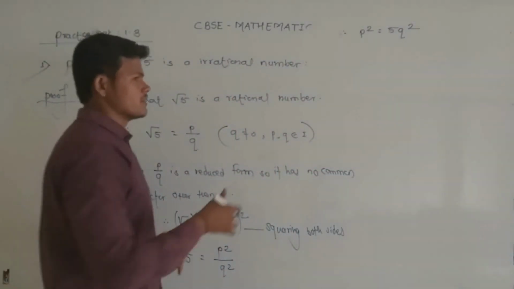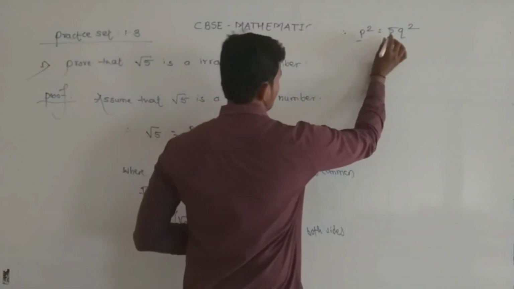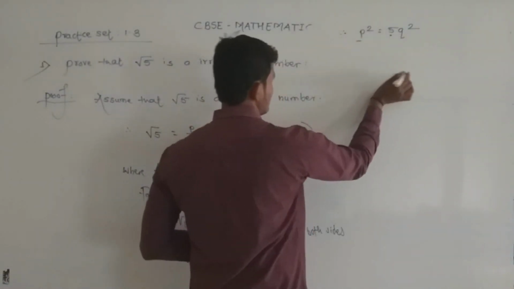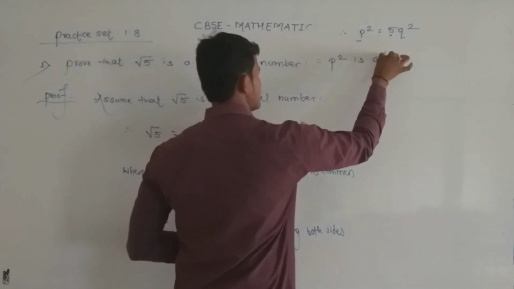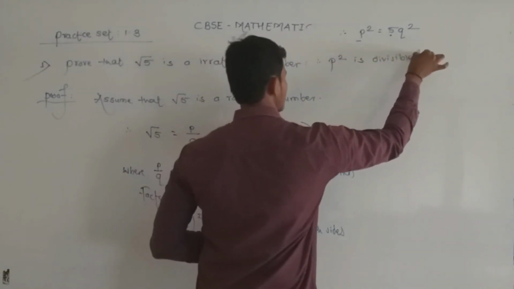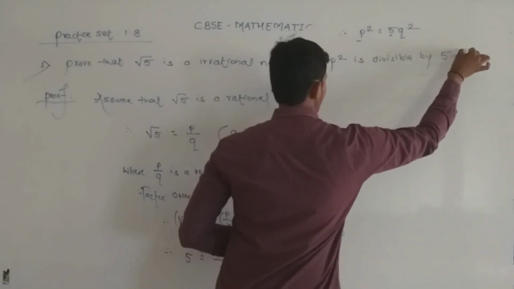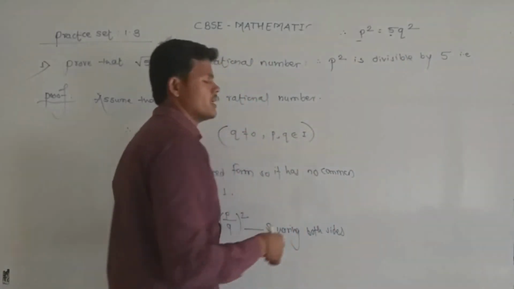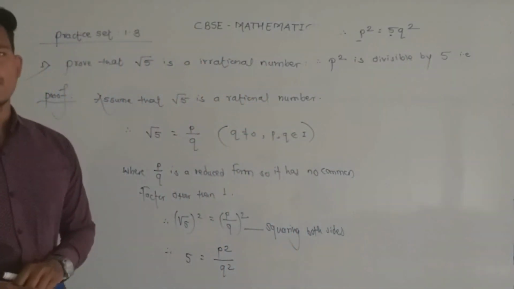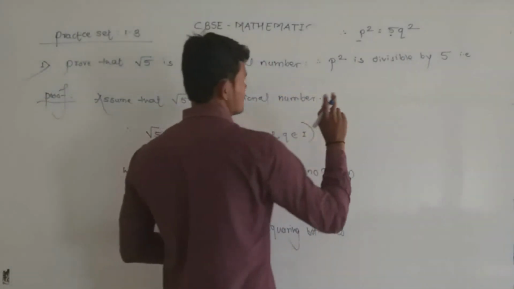Here the value of p square is a multiple of 5, therefore p square is divisible by 5. That means p is also divisible by 5 by using the fundamental theorem of arithmetic, that is theorem 1.3.